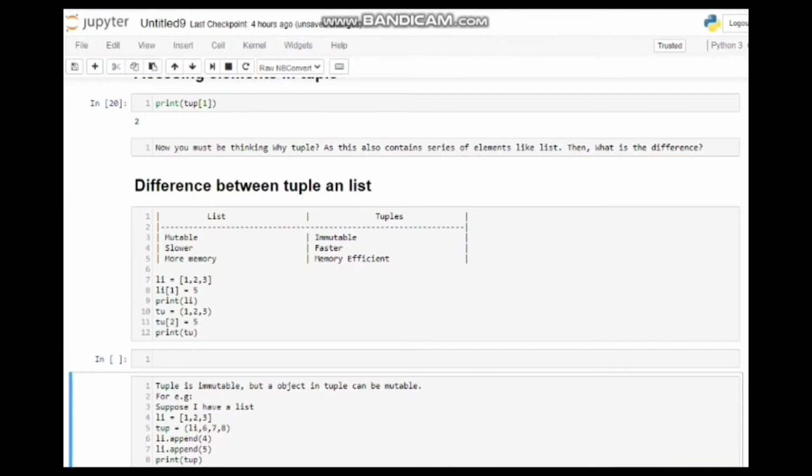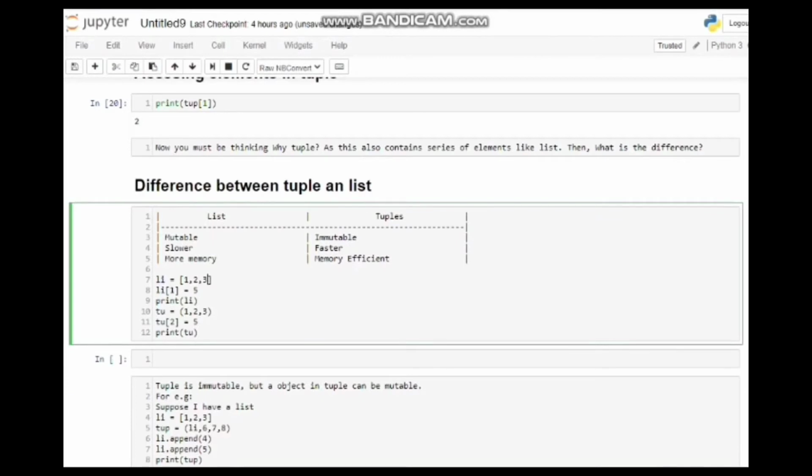In this example, if you look closely, there is a list called li and I am assigning three values to it: 1, 2, 3. Then I am assigning the second element the value 5, reassigning it. And then I am just printing to check whether it is giving me the new value or not. It should come as 1, 5, 3.